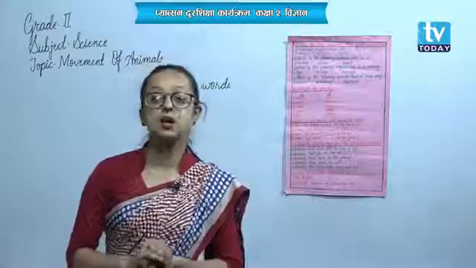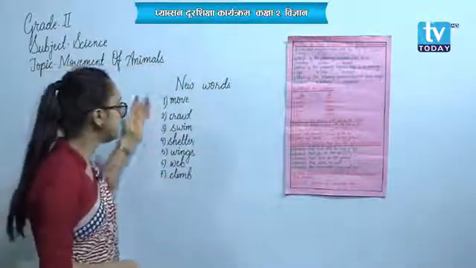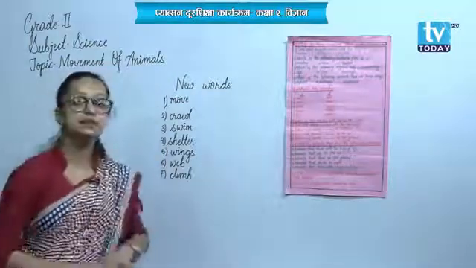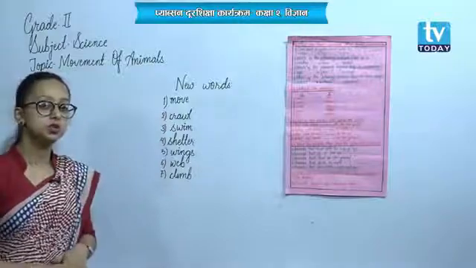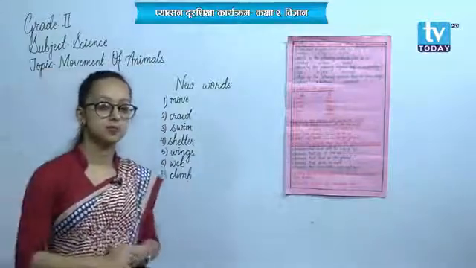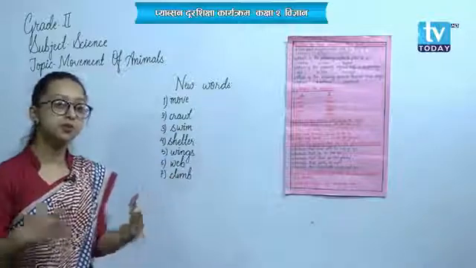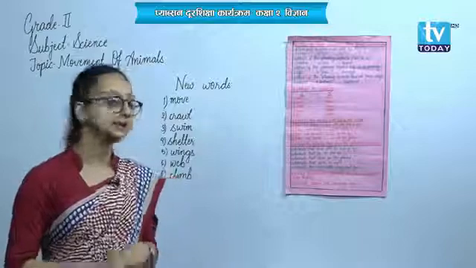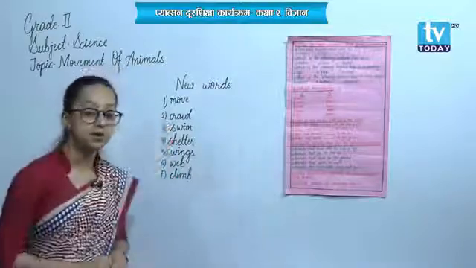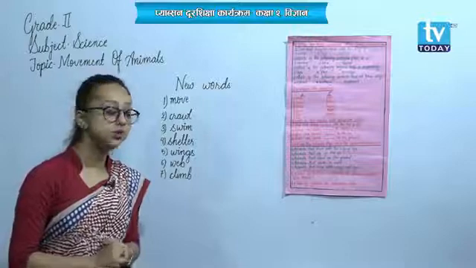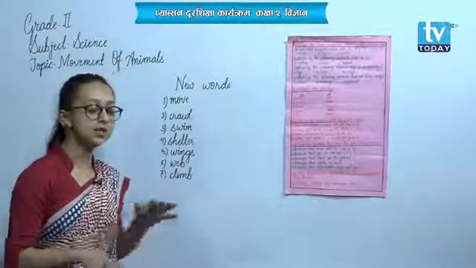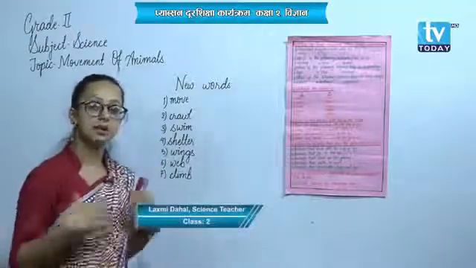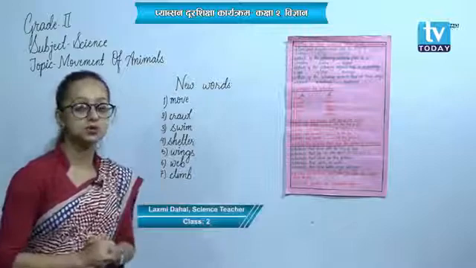Okay? Now, students, I want to draw your attention towards the words written on the board. The first word is move. Crawl. Do you know what you mean by crawl? Crawl means the movement that we do with the help of our hands as well as with the help of our legs, that is crawl. A small baby who is just born, does he know how to walk? No. What does he do? He crawls, okay? That movement is crawl. Similarly, other animals are also there that move by crawling.